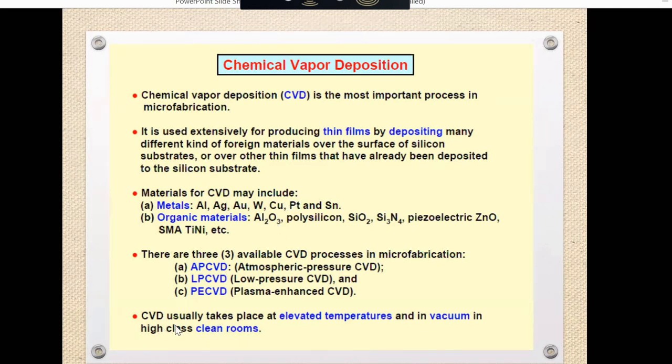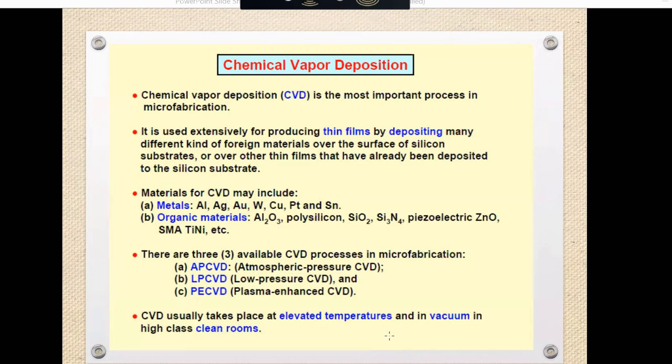CVD usually takes place at elevated temperature, in vacuum, and in high class cleaning. So the requirements are high temperature, vacuum, and cleanliness for the purpose of chemical vapor deposition. This is the basic requirement. Actually in microelectronics there are two types of deposition, physical deposition and chemical deposition. We are just discussing the working principle, and in the next we will discuss the working principle of physical deposition also.